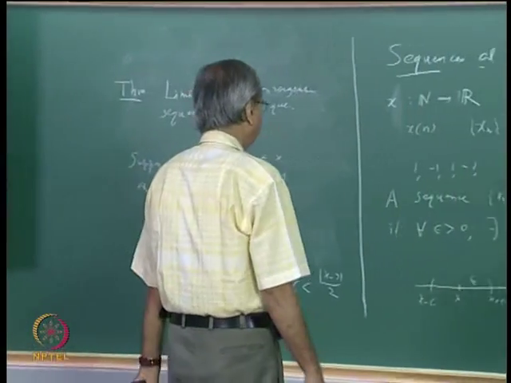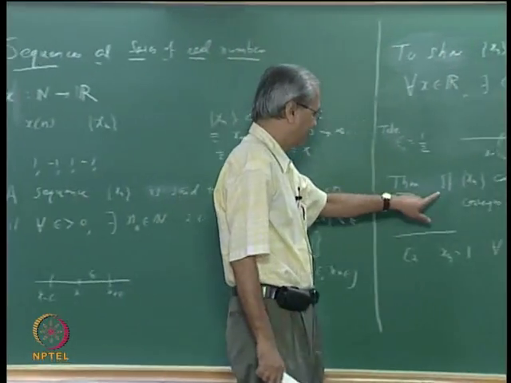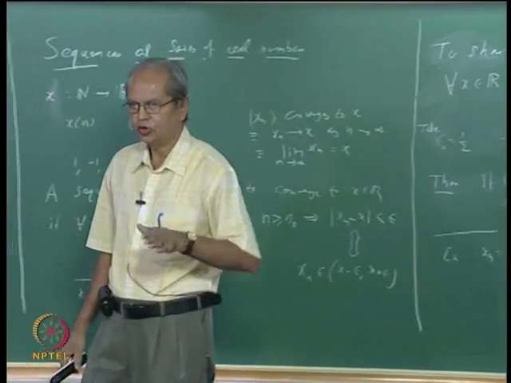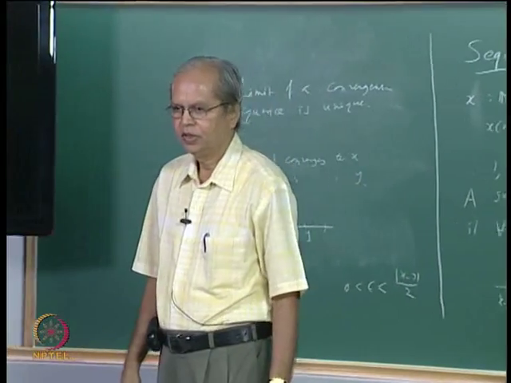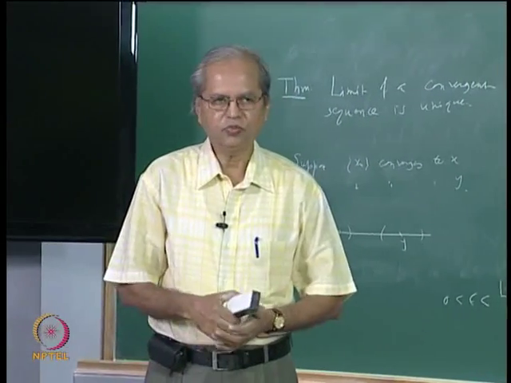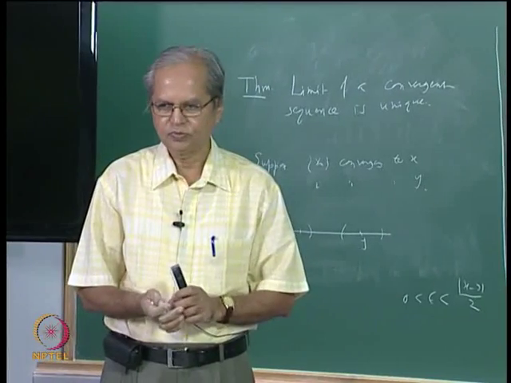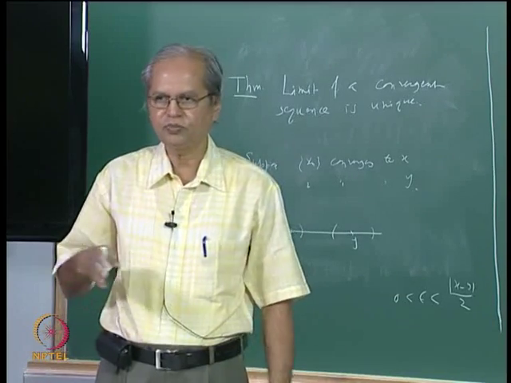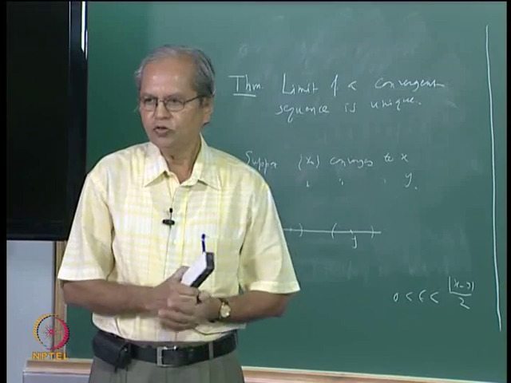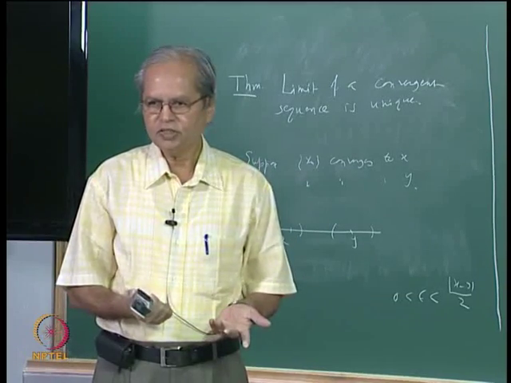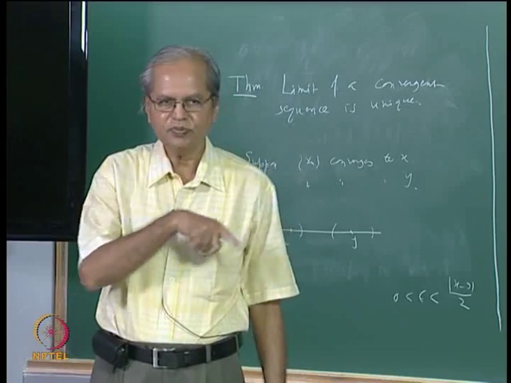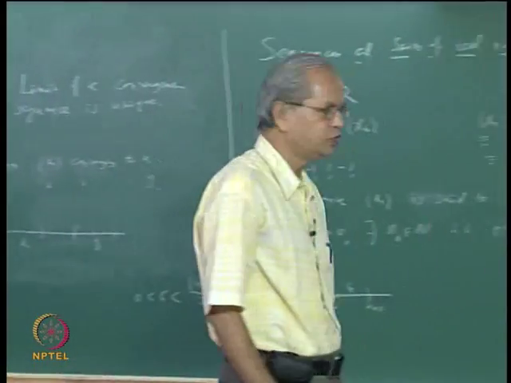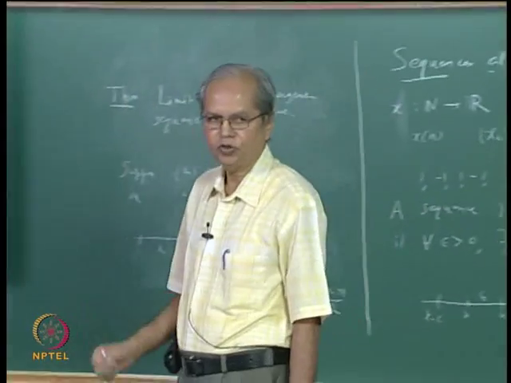Now let us come back to this theorem. Here we have proved that if xn converges to x, all the subsequences of xn should also converge to that same limit x. Now suppose you find a sequence that has two subsequences, one converging to one number and the second converging to some different number. Then what can you conclude? Since we have shown that if a sequence converges all its subsequences must converge to that same limit, obviously if the two subsequences converge to two different numbers then the sequence cannot be convergent.